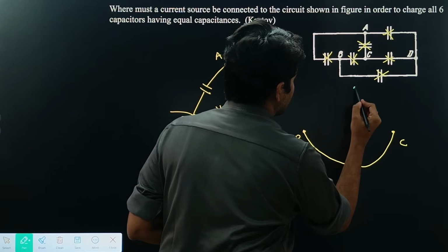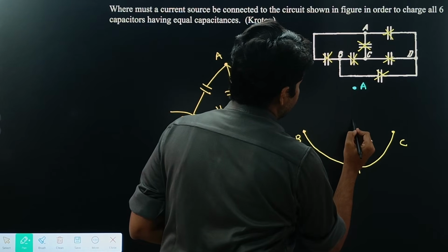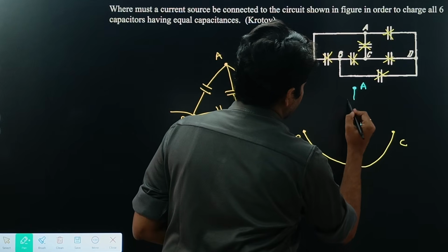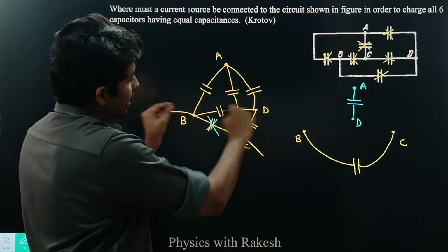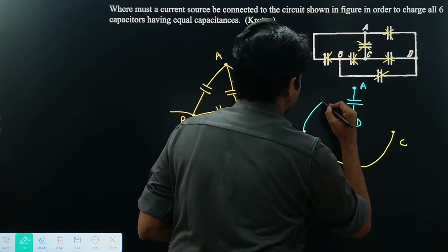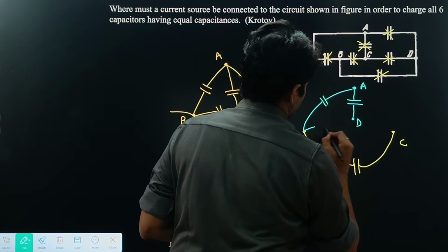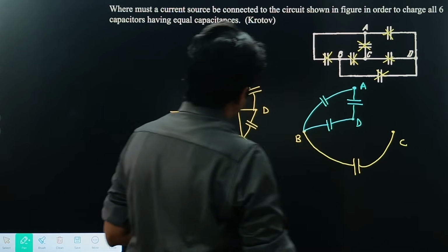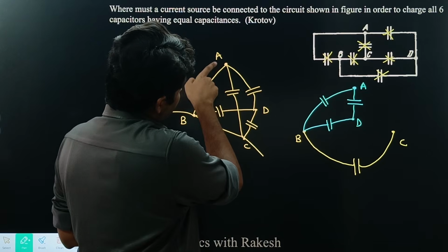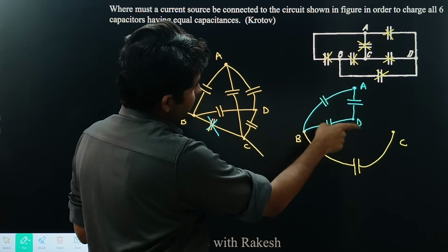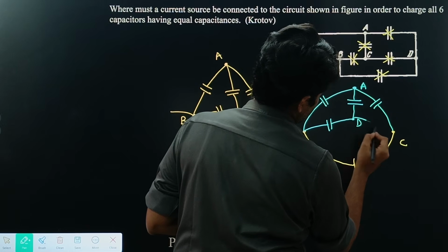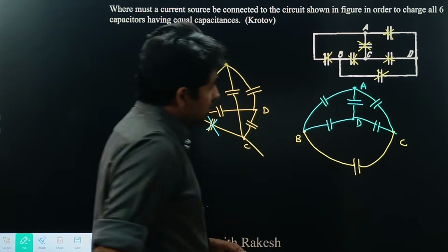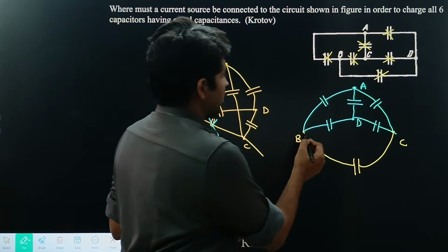I'm having AD here, and between AD I have a capacitor, A and D, and then from BD I have another capacitor, and again the same thing from AC and DC. Okay, so across these two you have wires.